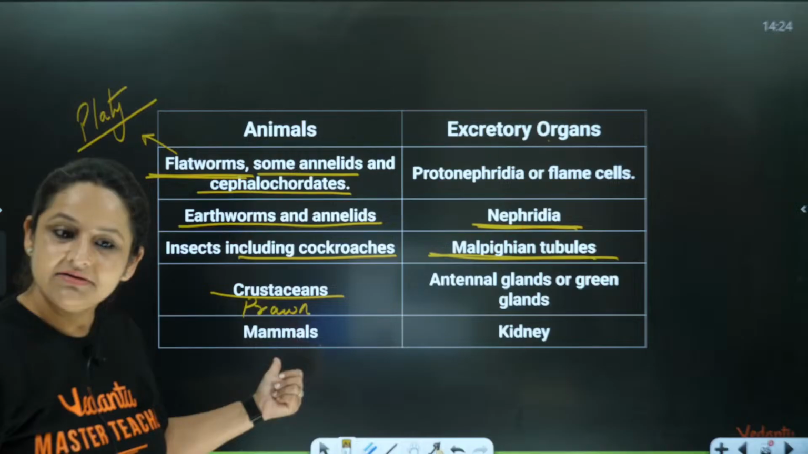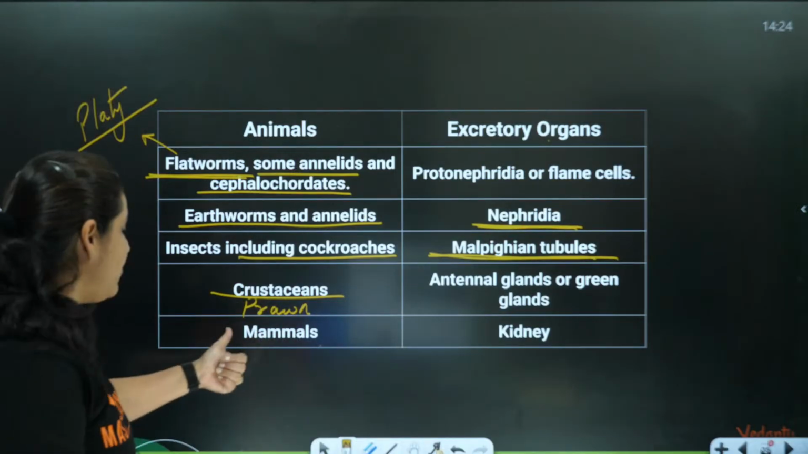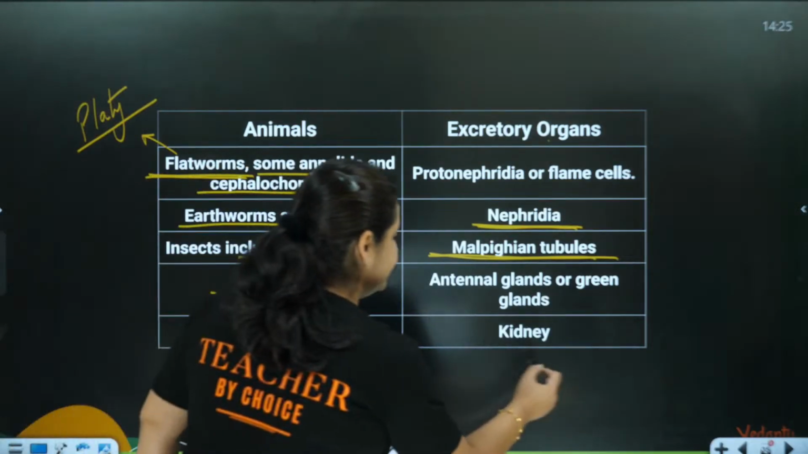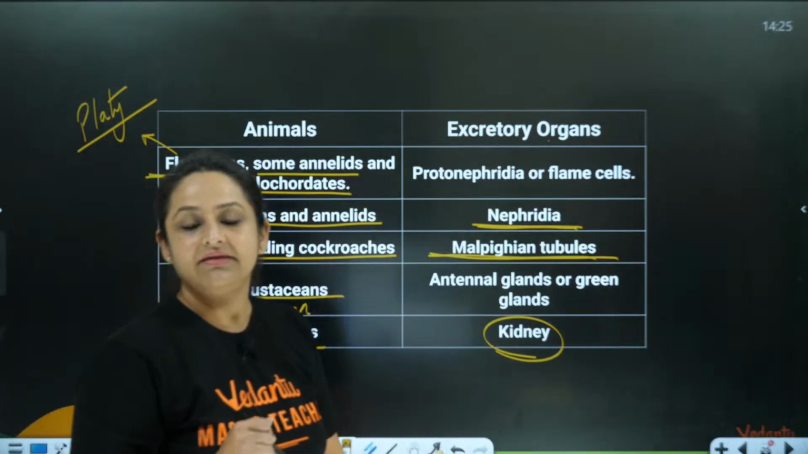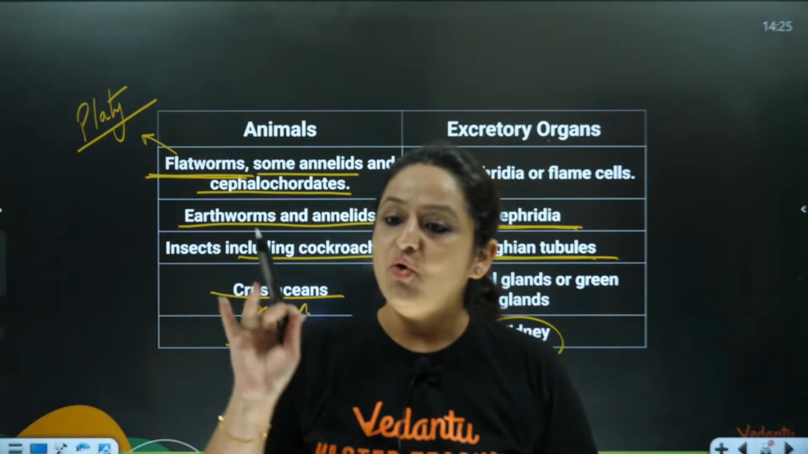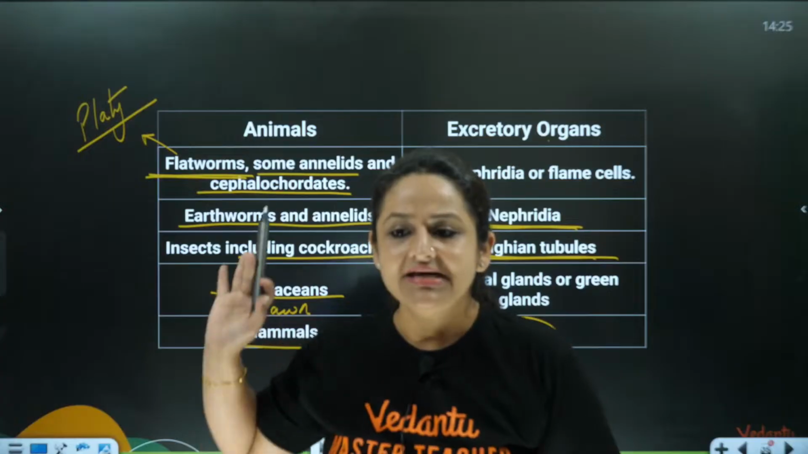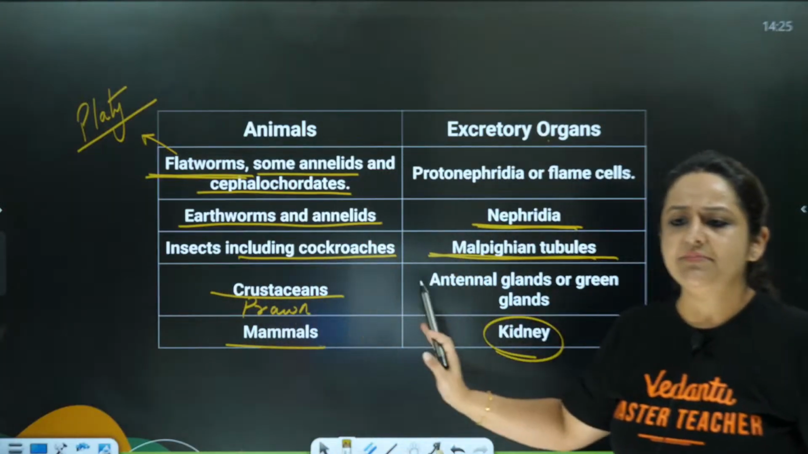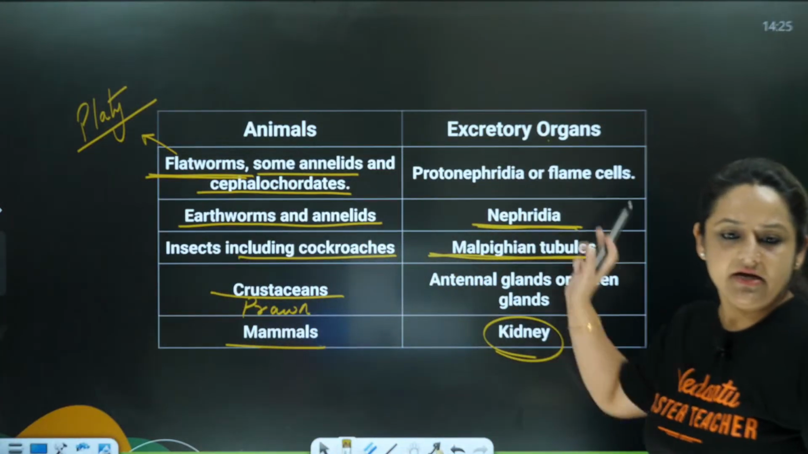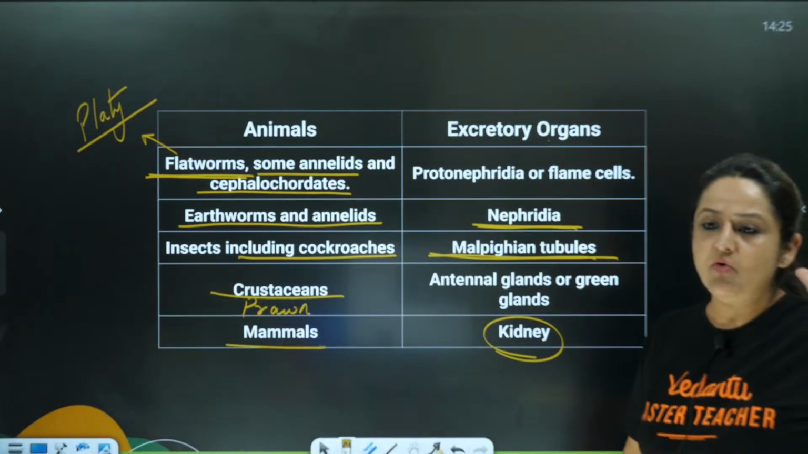And mammals, we are mammals. We have structures like kidneys which help in excretion. I hope this part is clear to everyone. Simple. In one table, I have summarized the entire NCERT paragraph, and this is more than sufficient for you.